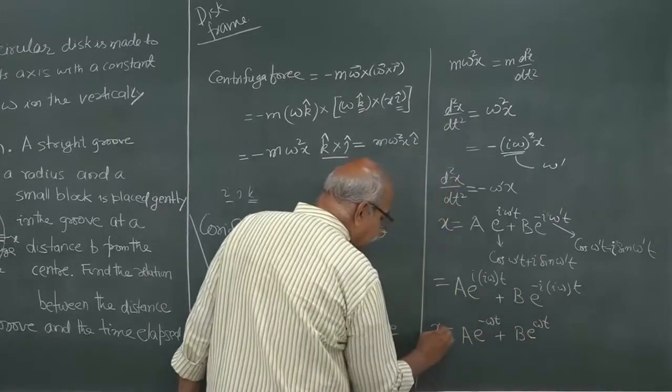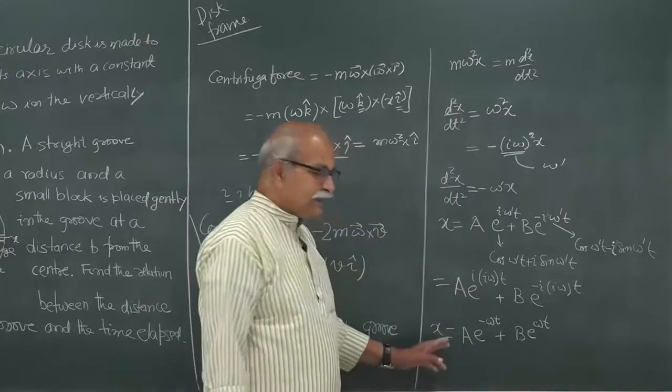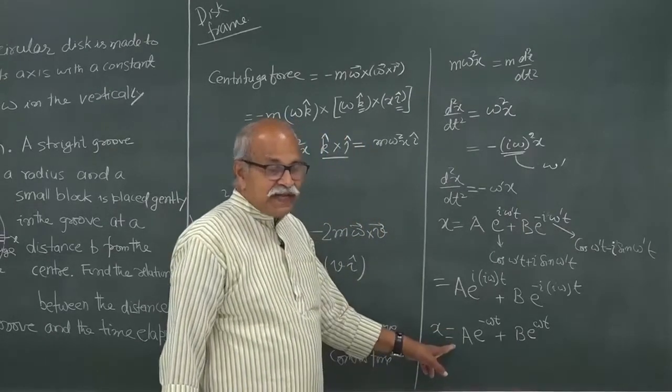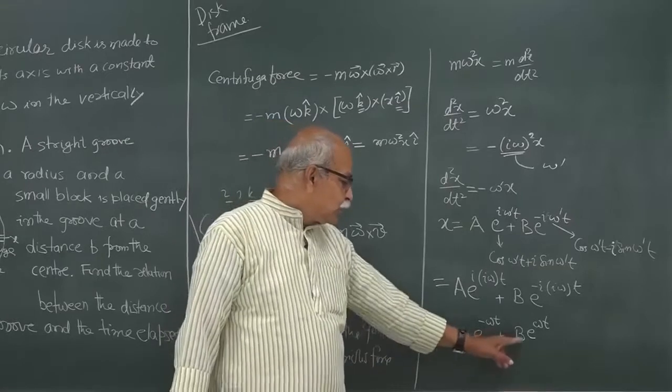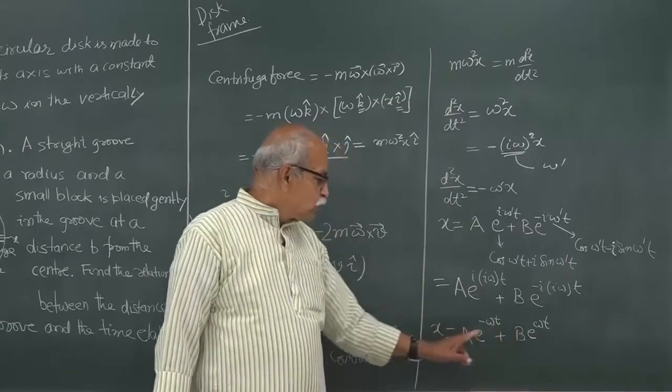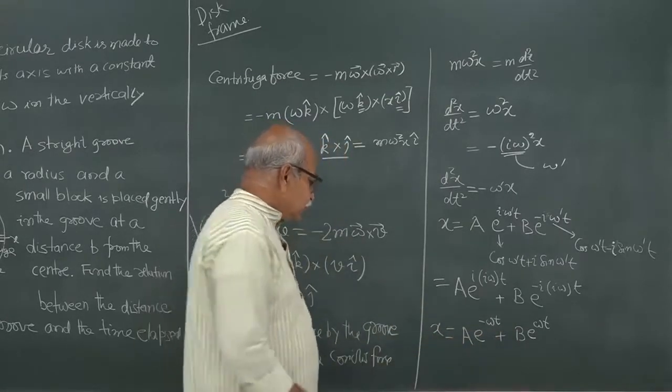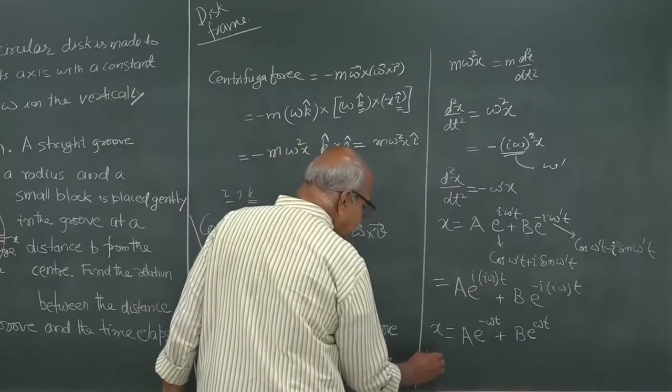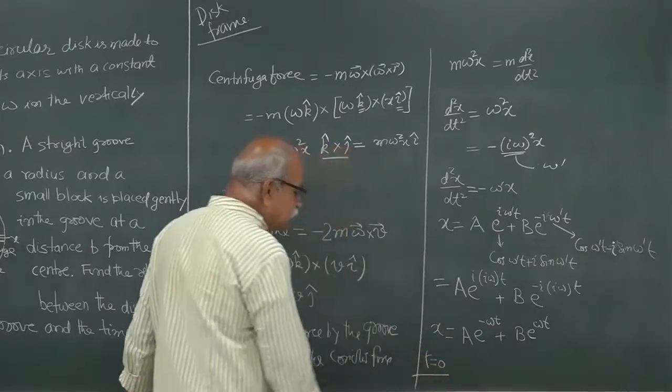So, this is how x and t are related, and now a and b are two arbitrary constants to be decided by the initial conditions. So, what happens at t equal to 0?